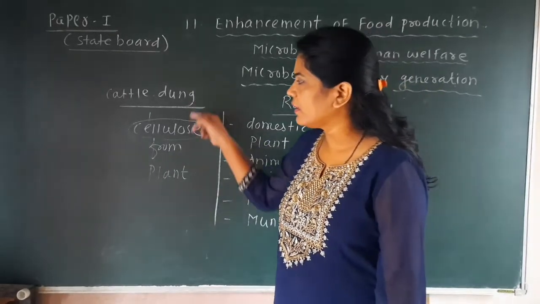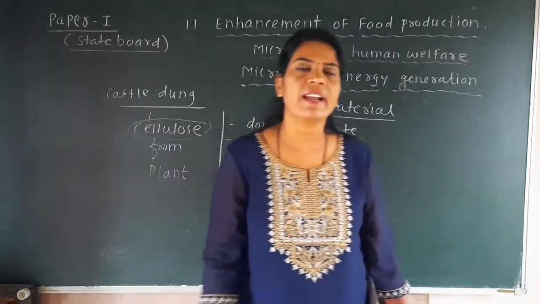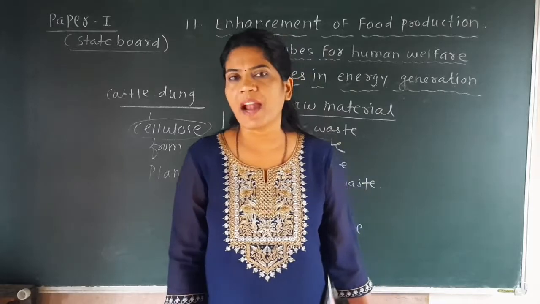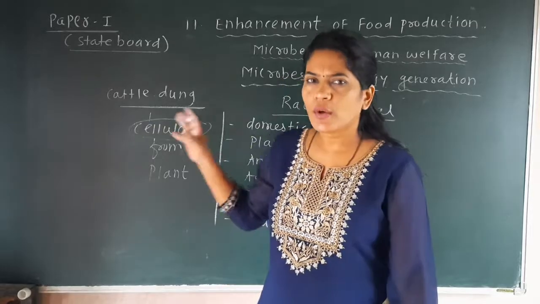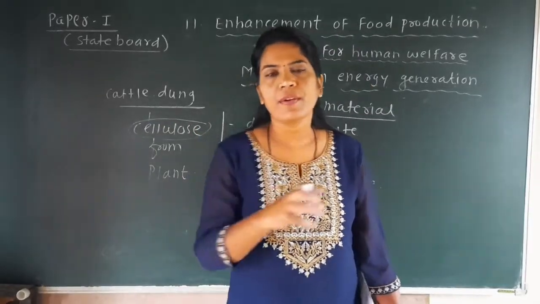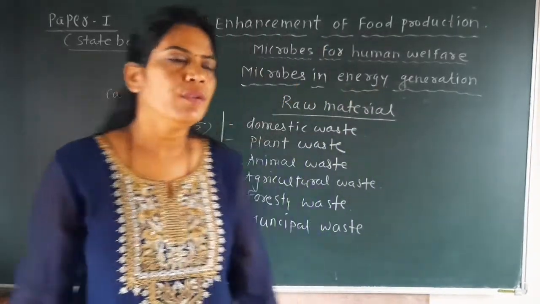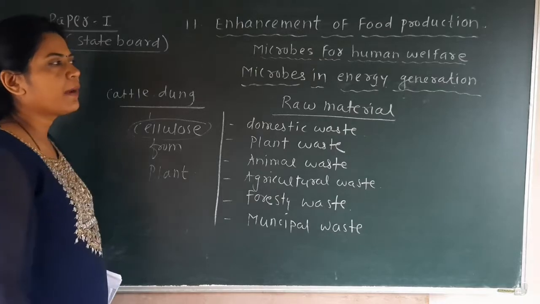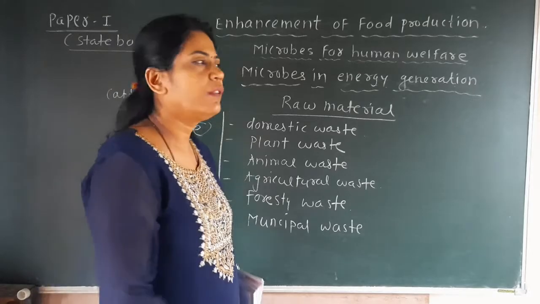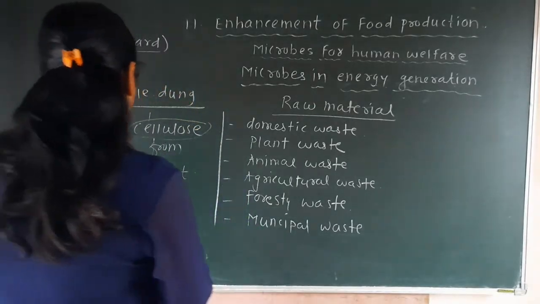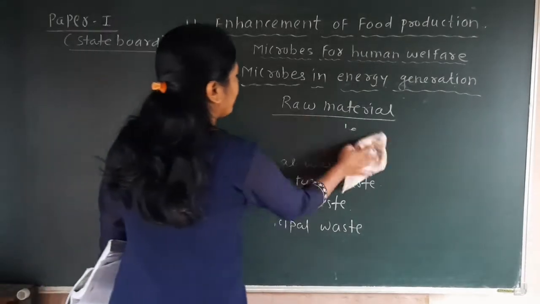So this is the reason why cow dung is used, because it has cellulose material, and when the cellulose gets added with this dung into the biogas plant, the microbes which we added along with the dung into the biogas plant digest the cellulose and form methane gas. So this is the next point: from the microbes in the energy generation, that is why cow dung or cattle dung is used as a source of energy.